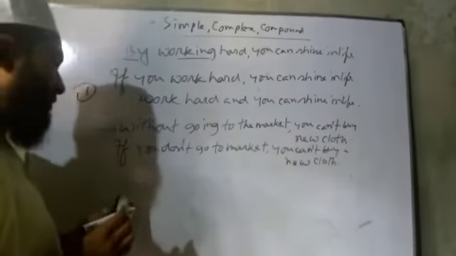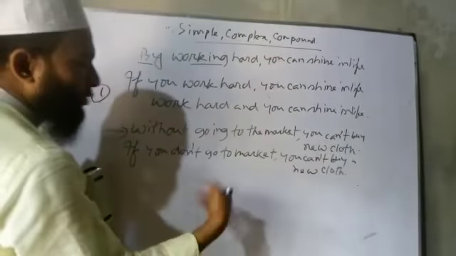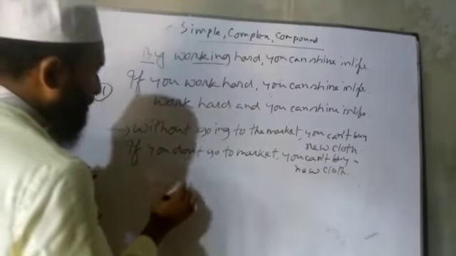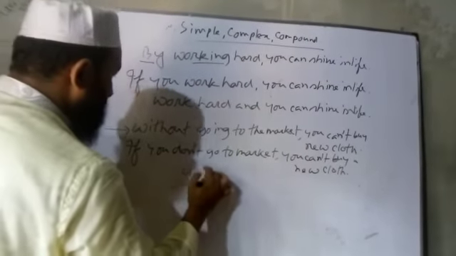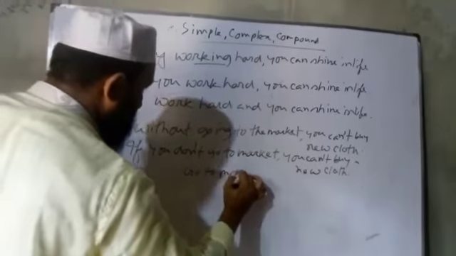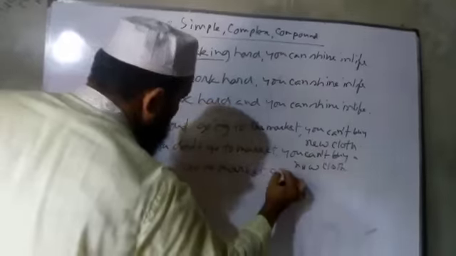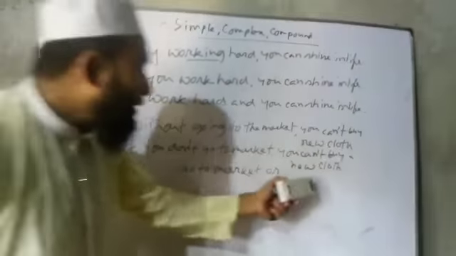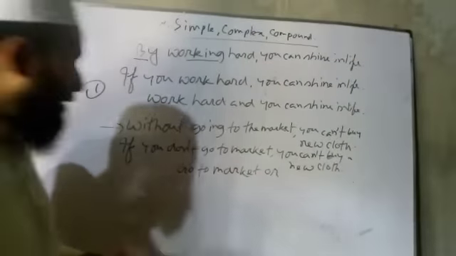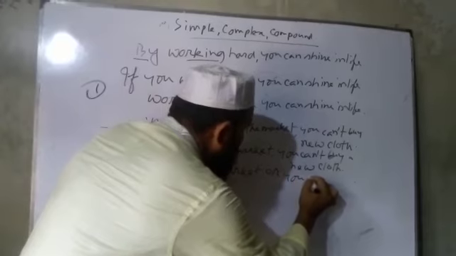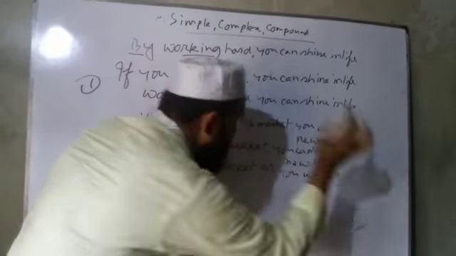And in compound, it will be with 'or else' or 'otherwise': Go to the market, or you cannot buy new clothes.